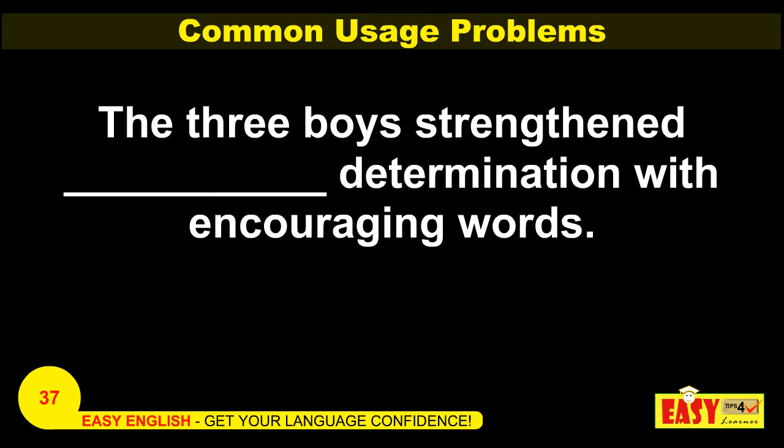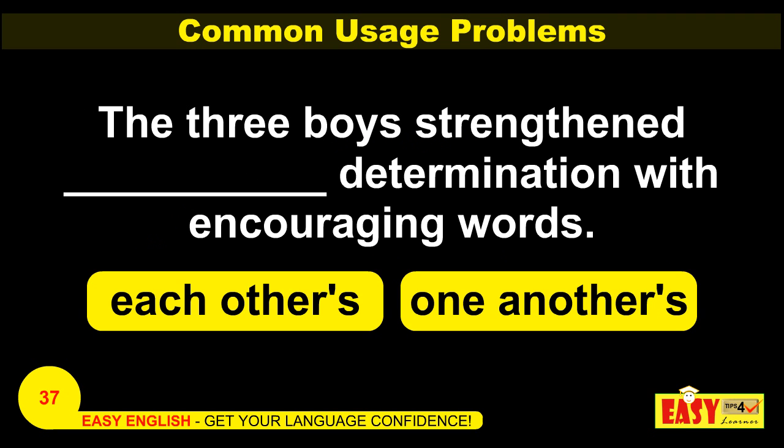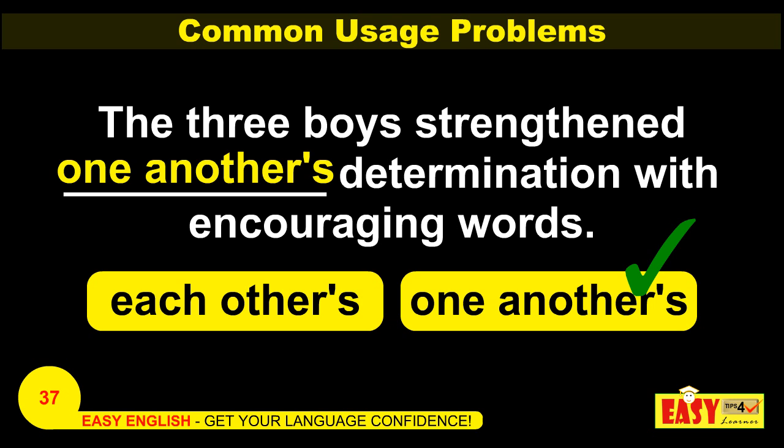Now look at this peculiar sentence. The three boys strengthened dash determination with encouraging words. The options are each other's or one another's. So which would be the correct usage? If we have two people, we can say each other's. If we have more than two people, then we need to say one another's. So here, the three boys strengthened one another's determination with encouraging words.